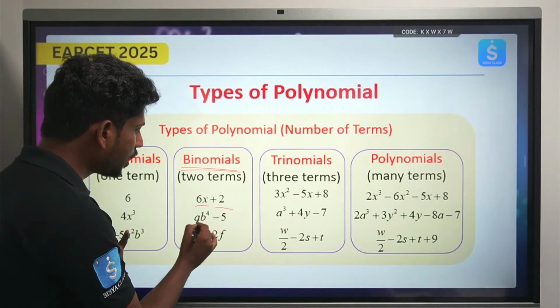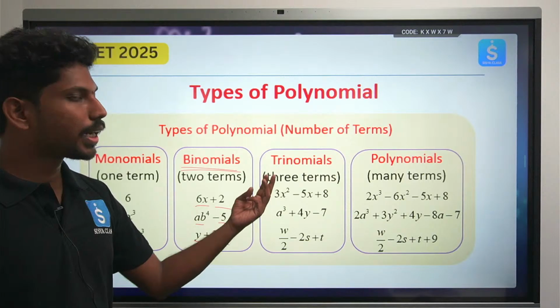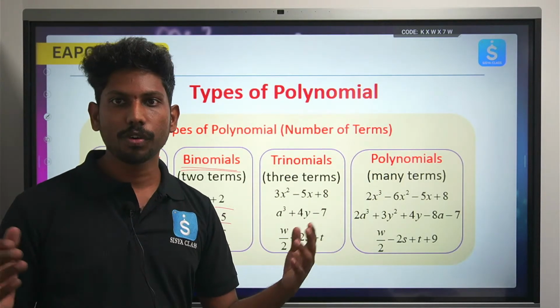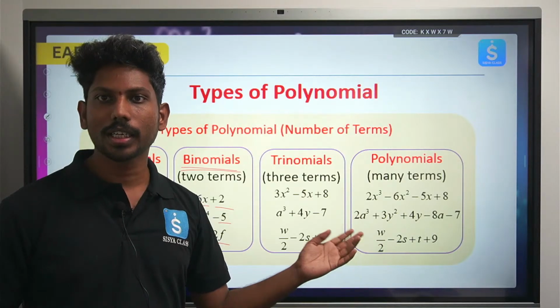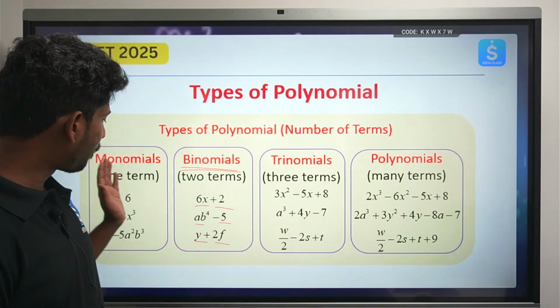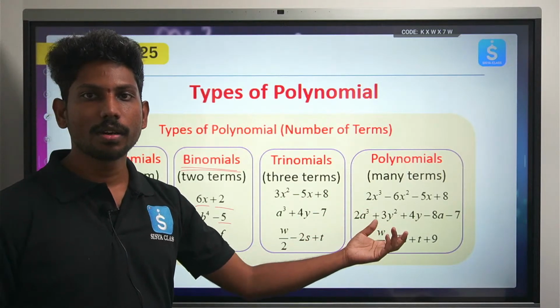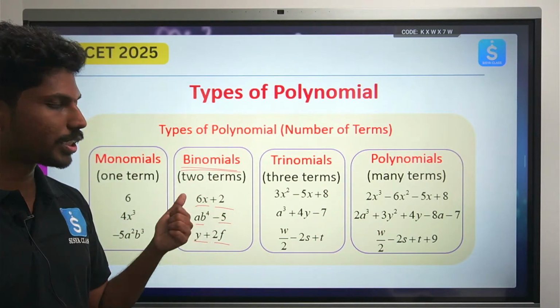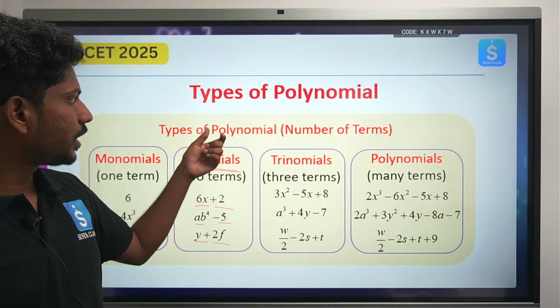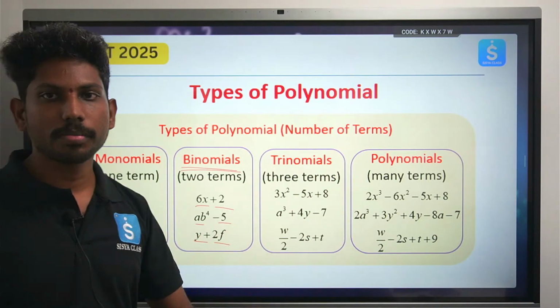If you see here we have two terms, right? When I say trinomial, it is three terms. When I say polynomial, it means four terms, or biquadratic, like you can say that is four. So based on the number of terms you can say what is what. We can find the different types of polynomials based on the number of terms.